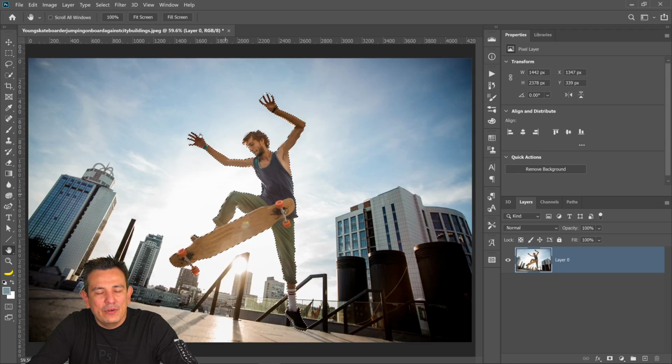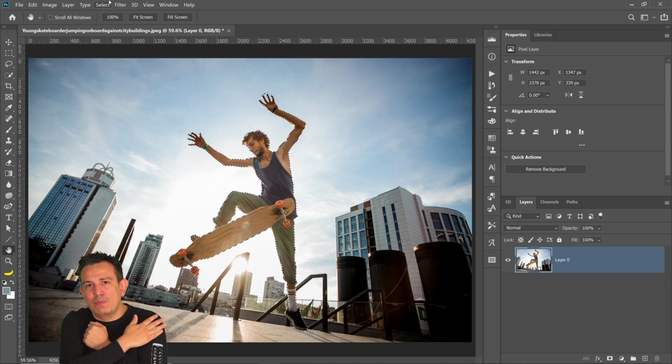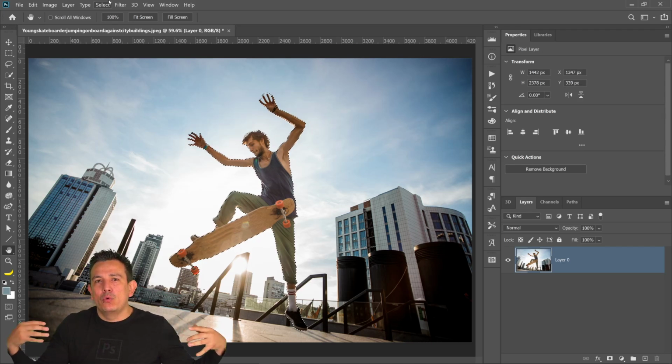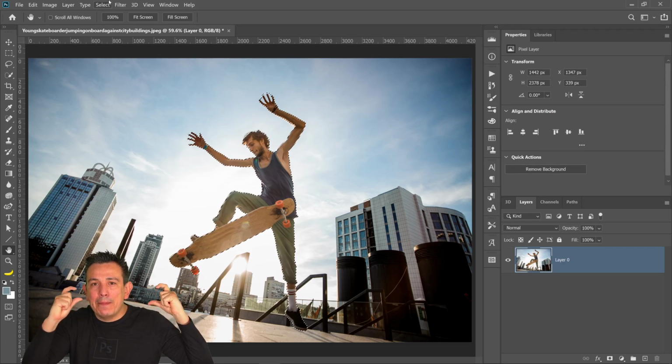And what I'm going to do now is expand the selection, because I don't want it to be right on the edge of his body. I want it to expand outward so that we can have a gap in between the selection and the edges of his body.